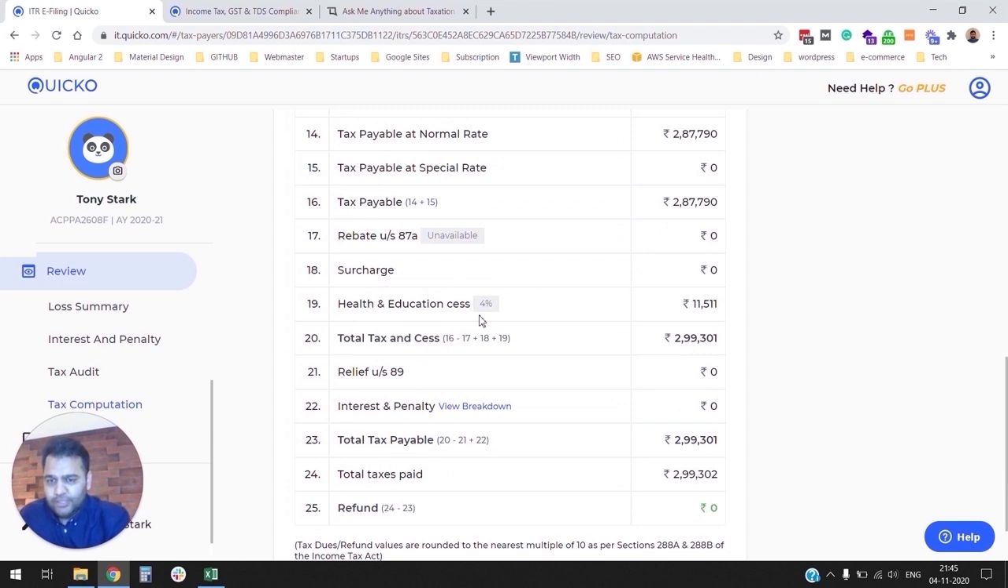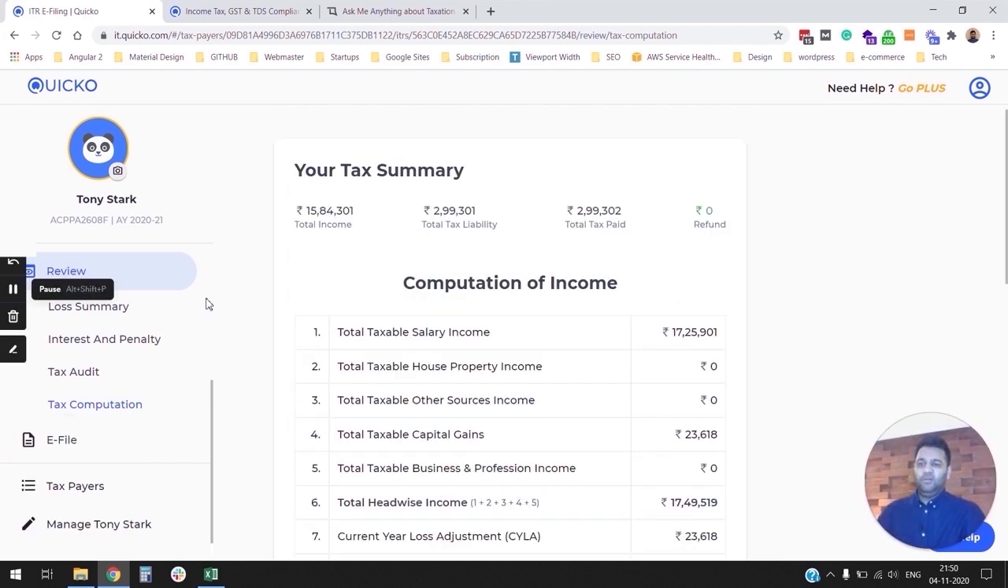Surcharge, health and education cess. So I think at the end of it, the most important part is it will tell you whether you are receiving a refund or there are any outstanding liabilities. If there are any outstanding liabilities, Quicko will also prompt you to pay something called self-assessment tax using the e-tax payment website. All right, so now we have reviewed our income tax return. One last step left, which is to e-file our income tax return.